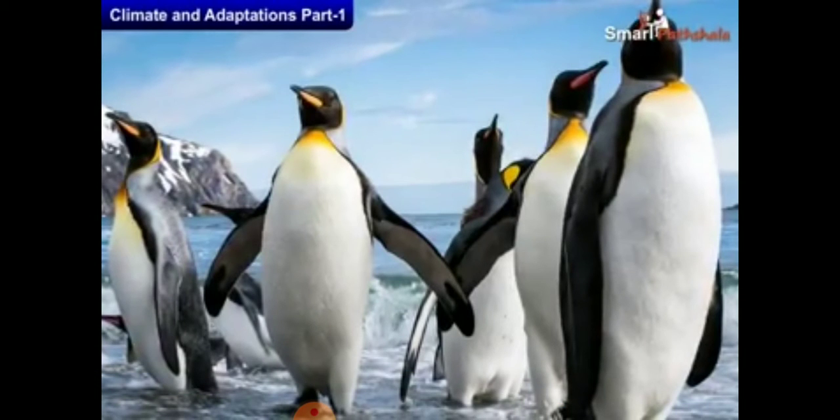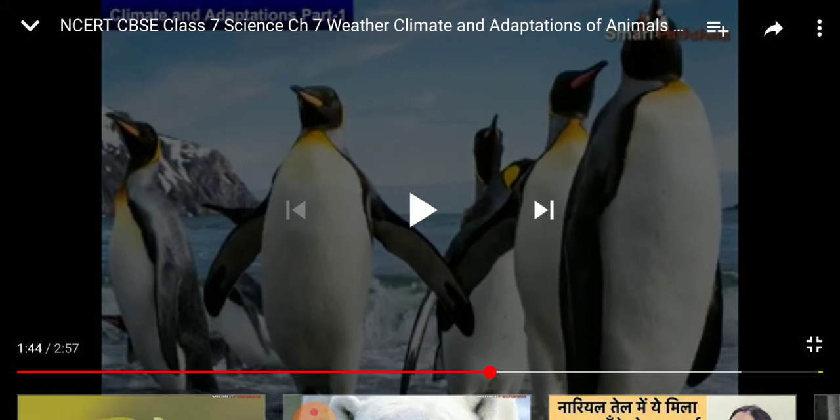The second is their short overlapping feathers, which are densely packed, protecting them from the wind and providing a waterproof coat. You can see the feathers that are overlapped, which protect them from the icy wind.